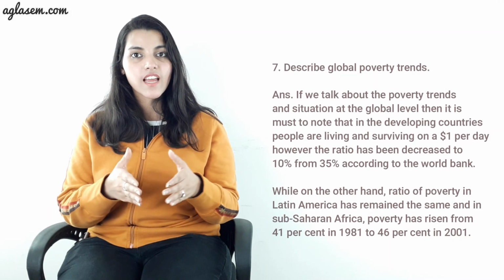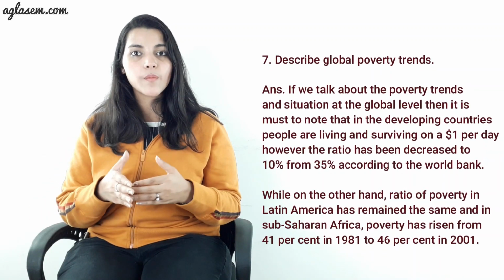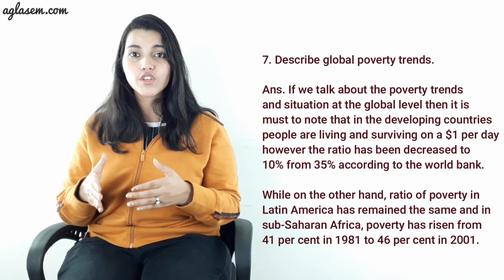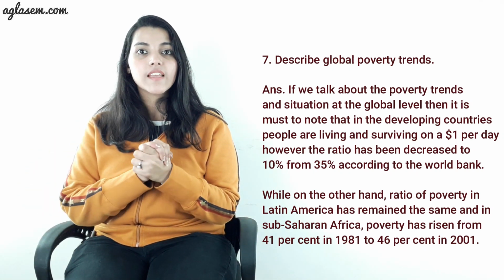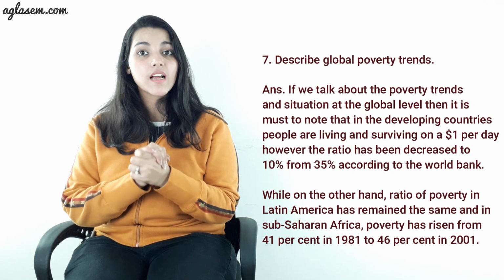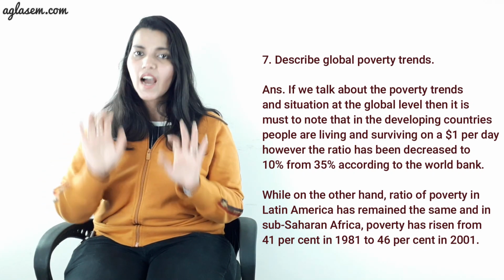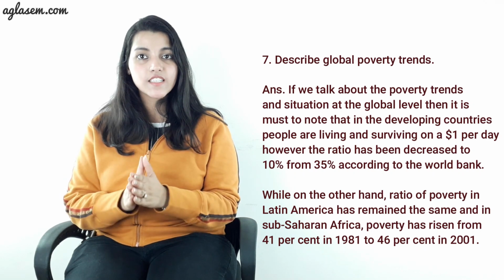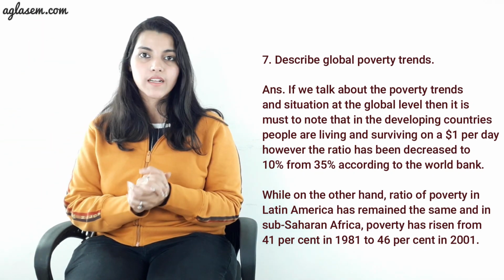Moving to the next question, it says, describe global poverty trends. Here, if we talk about the poverty trends and situation at the global level, then we must note that in the developing countries, people are living and surviving on $1 per day. However, the ratio has decreased to 10% from 35% according to the World Bank.